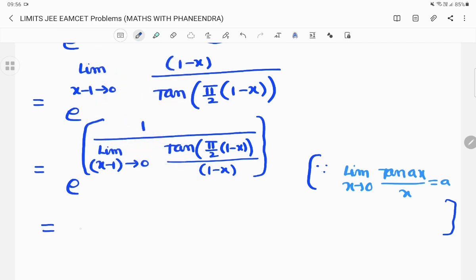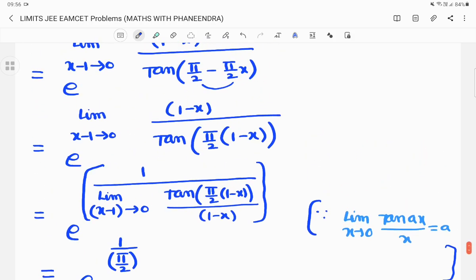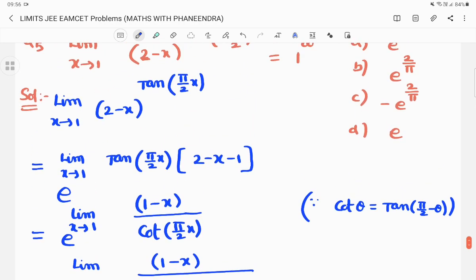So e power 1 by this bracket value, the denominator bracket value is pi by 2. So that can be written as e power 1 by pi by 2, means e power 2 by pi. So limit x tends to 1, 2 minus x whole power tan pi by 2 x is equal to e power 2 by pi, which is there in the second option.